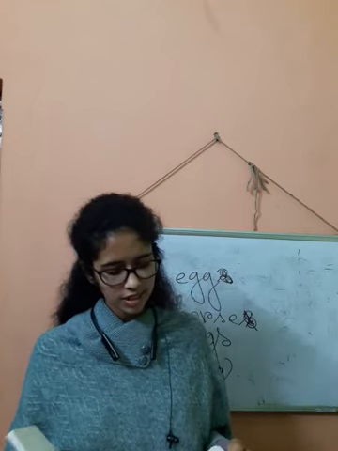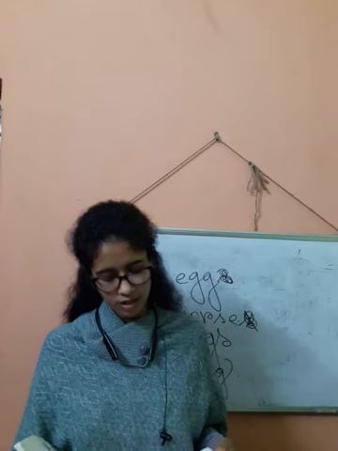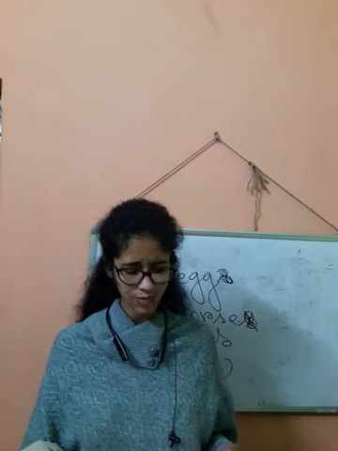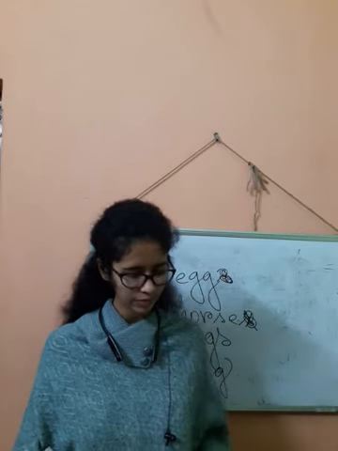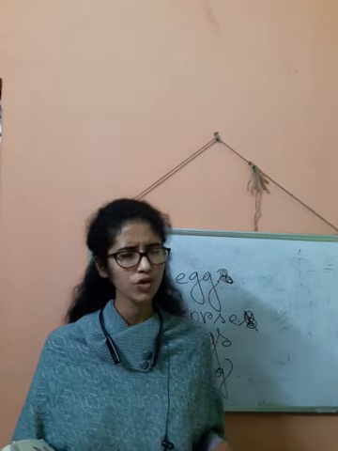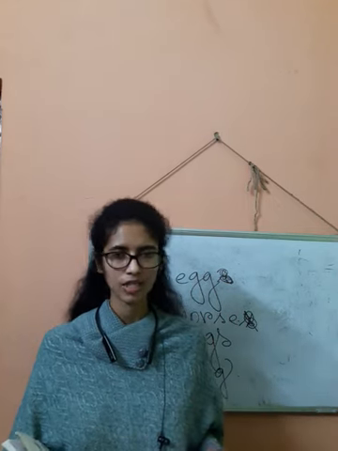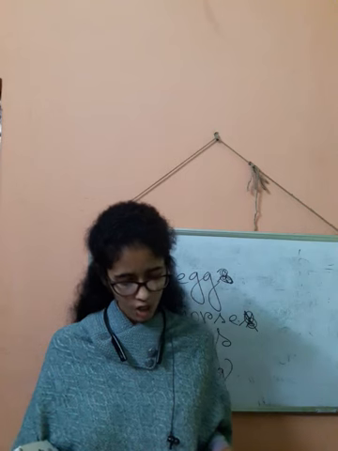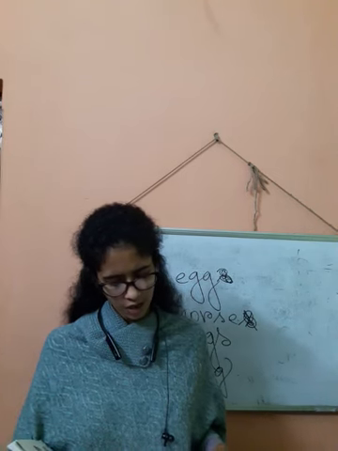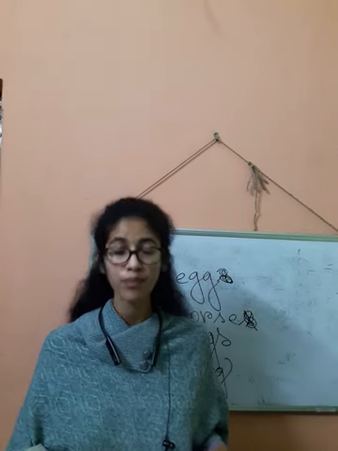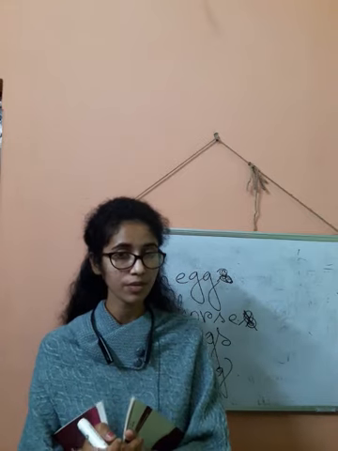We use the indefinite articles a and an before countable nouns in the singular number. I am not explaining this again. I have already explained this. I hope you understood. Any query you can ask me in the live class. We use a before a countable noun in the singular number.